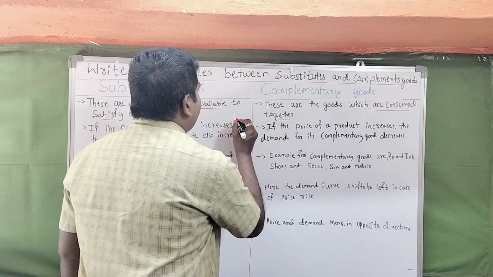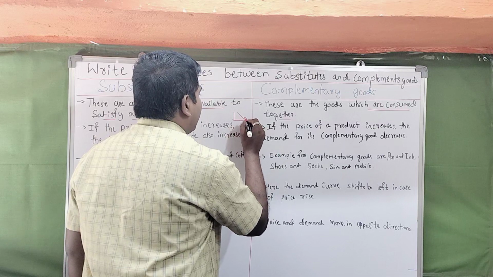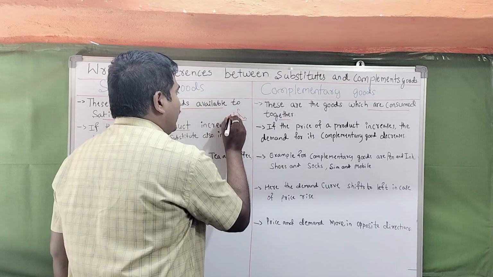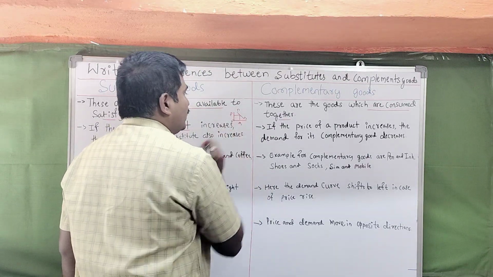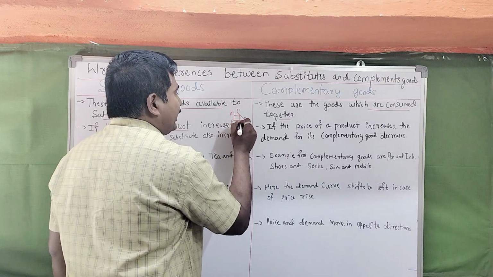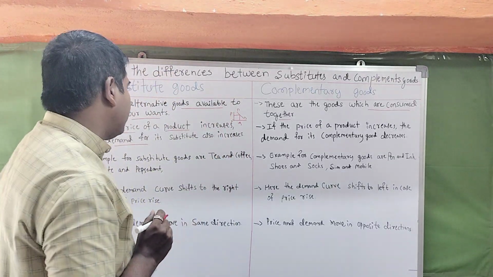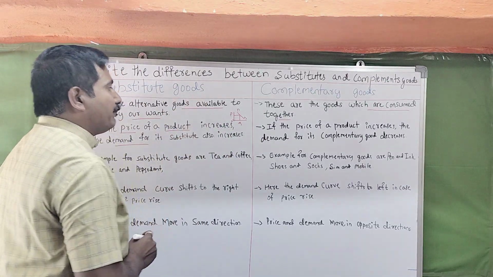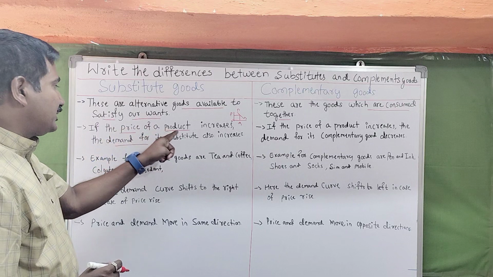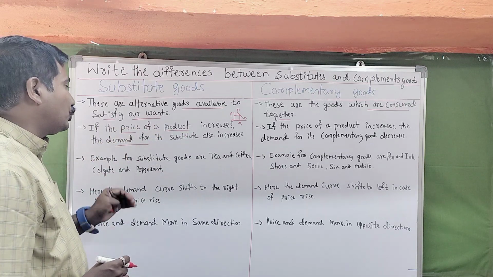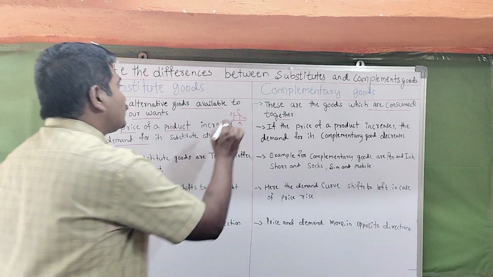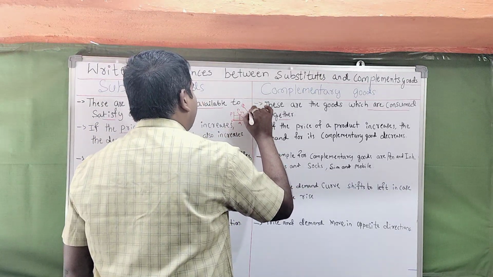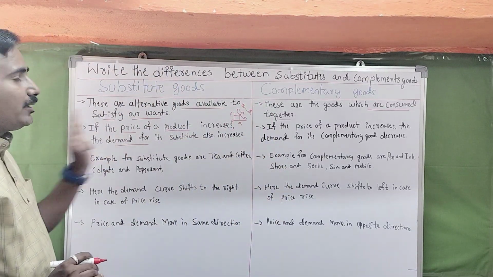For example, take the demand curve D, with price OP on one axis and demand quantity OQ on the other. That is the relationship. Whenever the price of a product rises, the demand for its substitute goods automatically increases, shown by the shift from D1 to D2.